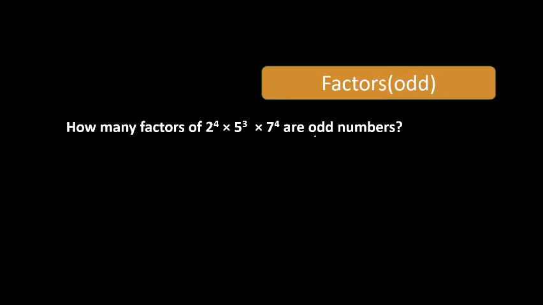Tell me how many odd factors are there for this. Okay, you want more examples.